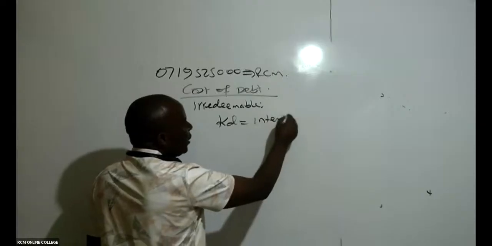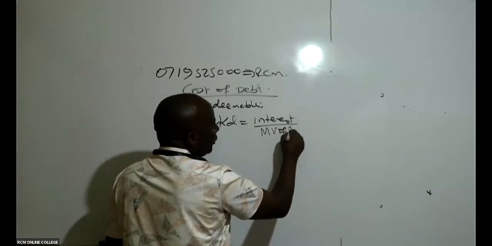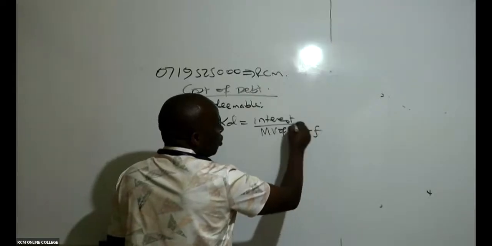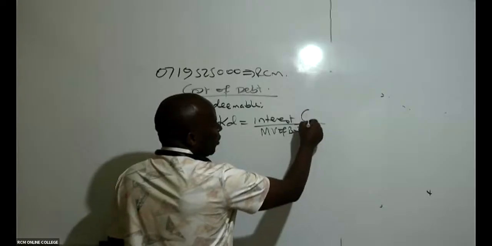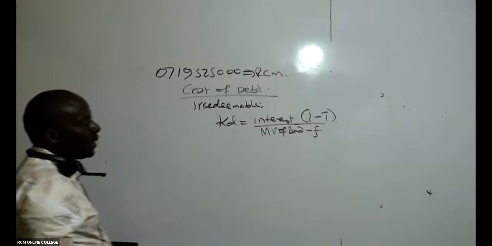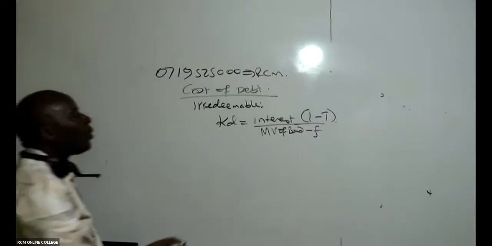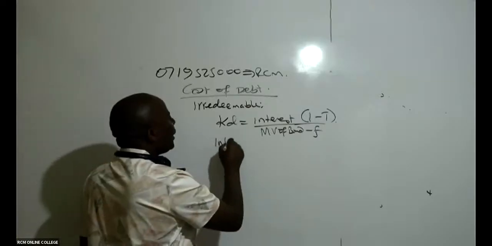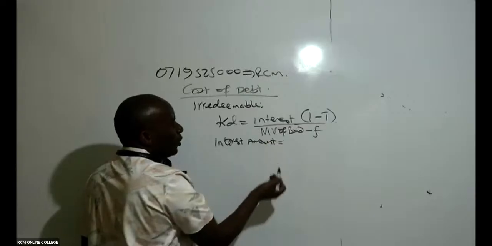I will take the interest, divide this by the market value of the bond, minus any flotation cost if there is. And this interest must be after what? After tax. The interest there must be after tax. Then the next thing I will do is come here and compute the interest amount. This is very important, it confuses students.